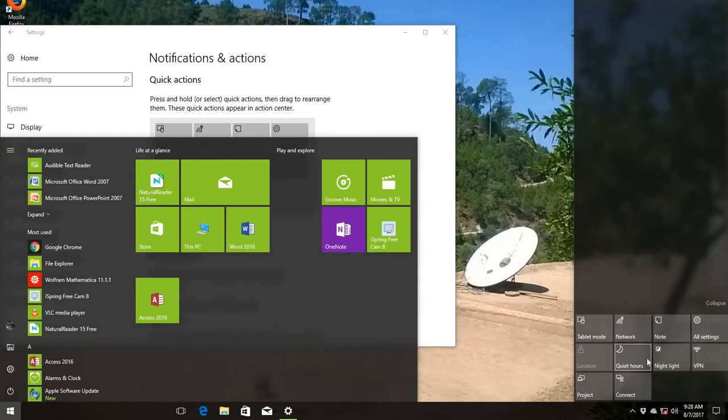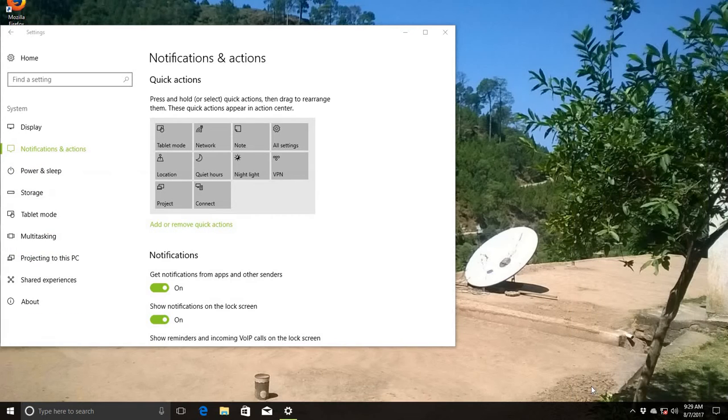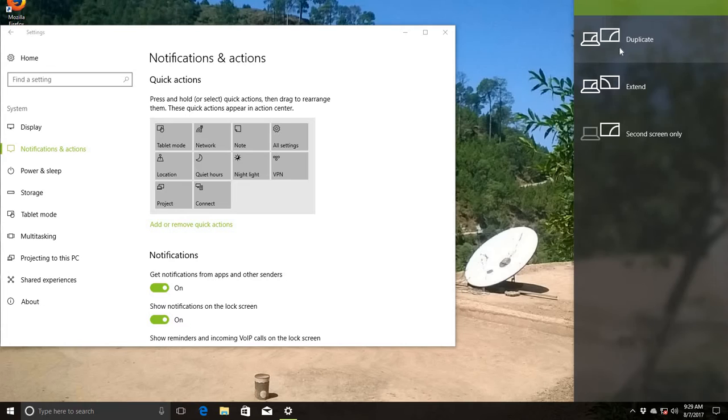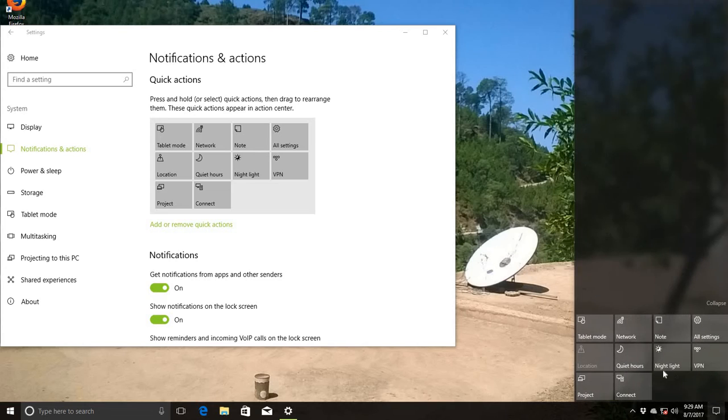Quiet hours means you do not receive any call or anything else from the internet. This is the Night light. This saves your energy, and this is good for a laptop. You can watch this one. If you click on this, the light is changed, and this is the VPN and the project. You can see this one. This is the projection and display, extend, and this one. If you click, this is extend and changes their setting.